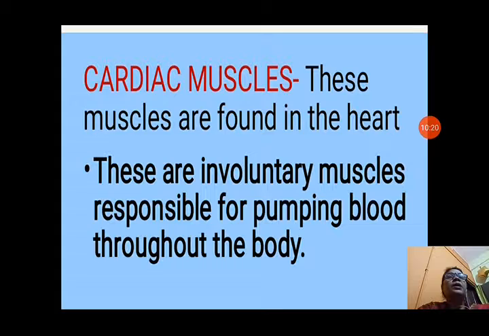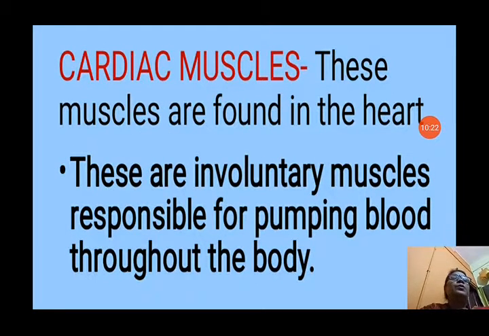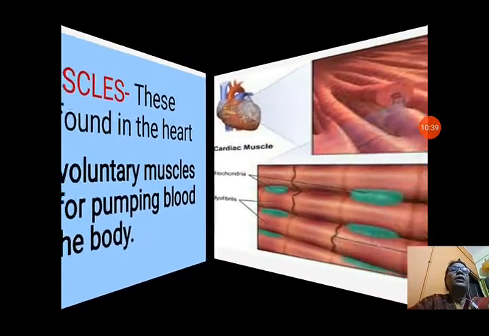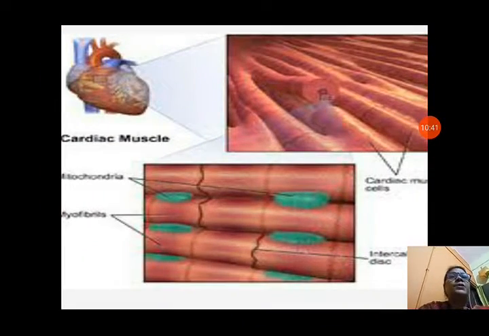And cardiac muscles are also there. These are found in our heart, and these are involuntary muscles. We cannot control the pumping of the heart, and it is responsible for the pumping of blood throughout the body. So cardiac muscle is also an involuntary muscle. You can see here cardiac muscles present in our heart.